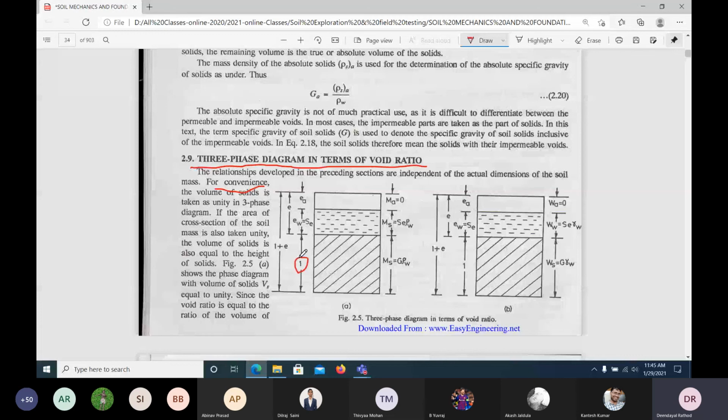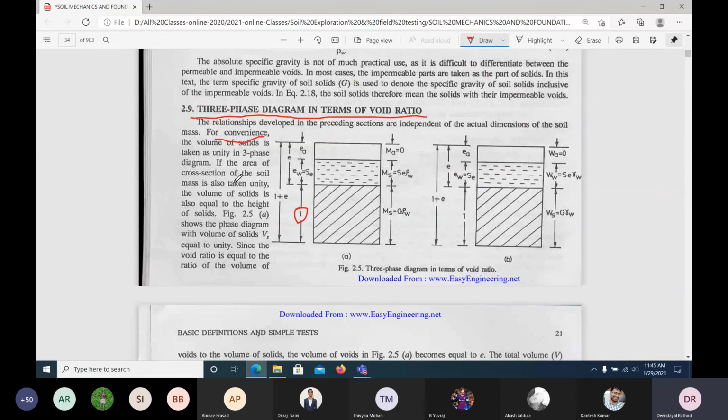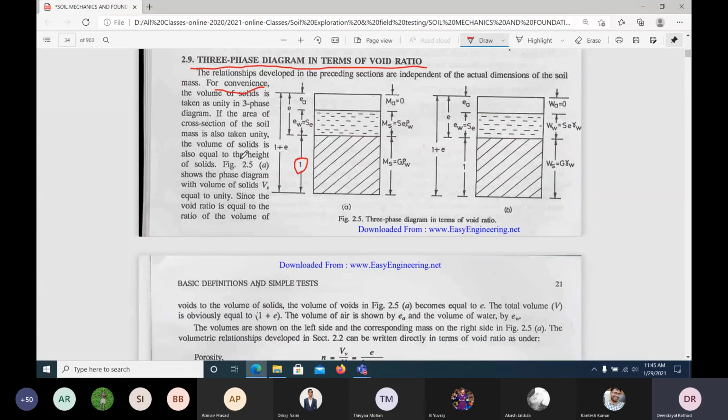Vs, we have taken this as unity. That means if the area of the cross section of the soil mass is also taken as unity, the volume of solids is equal to the height of the solids. That means the area will also be unity, and this is also unity. If the area of the cross section of the soil mass is taken as unity, the volume of solids is equal to the height of the solids.